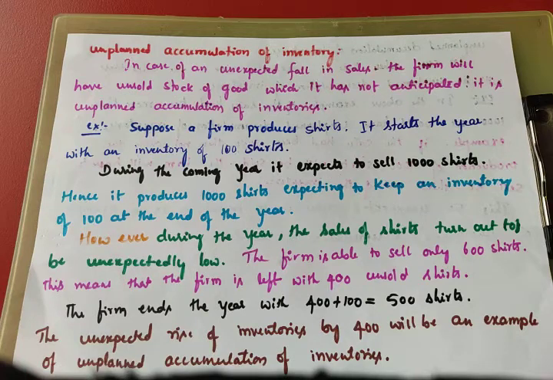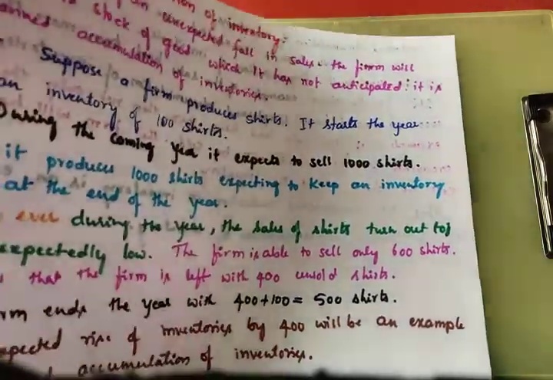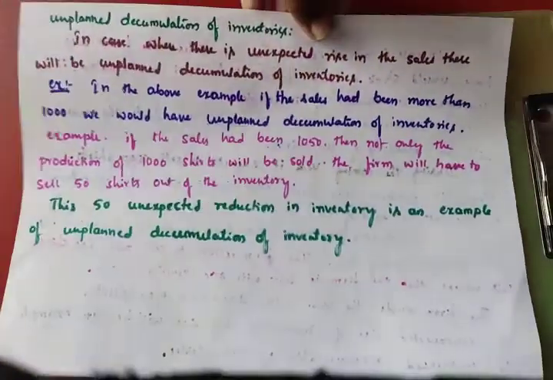Hello dear students, in previous classes we discussed the meaning of the product method, and also unplanned accumulation of inventory and unplanned decumulation of inventory. Unplanned accumulation of inventory means, suppose there is an unexpected fall in sales, the firm will have unsold stock of goods which it has not anticipated. It is unplanned accumulation of inventories.